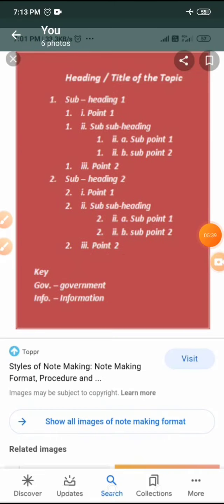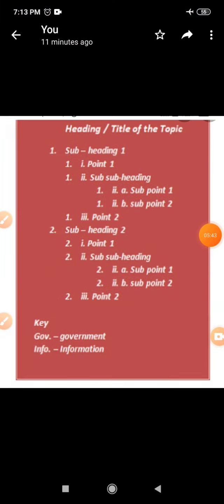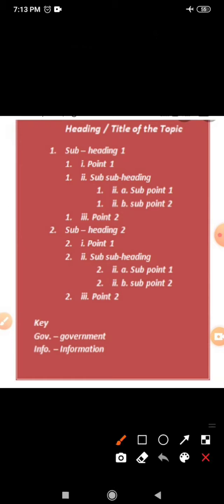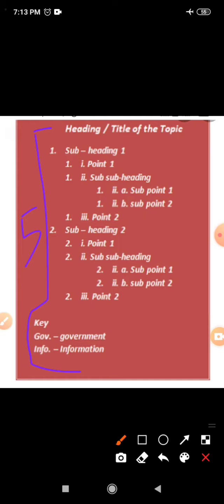Now I will also discuss the marks allotted to each part. Now note making is an 8-mark question. This whole note making consists of, including the key to abbreviation, 5 marks, out of which your heading or title contains 1 mark.